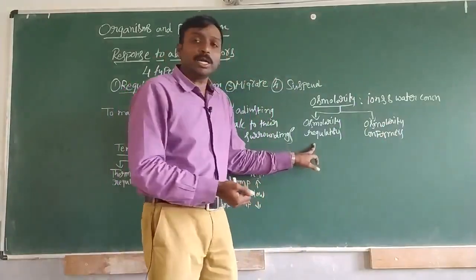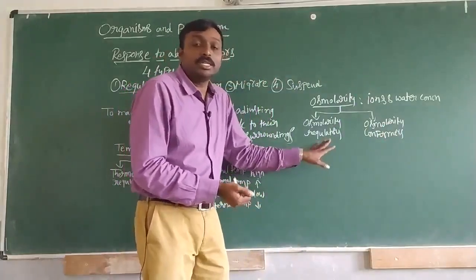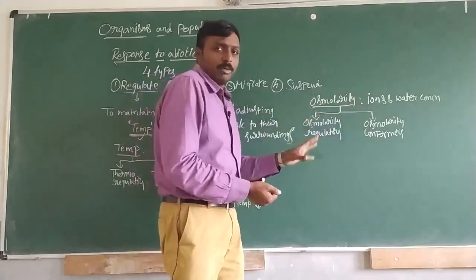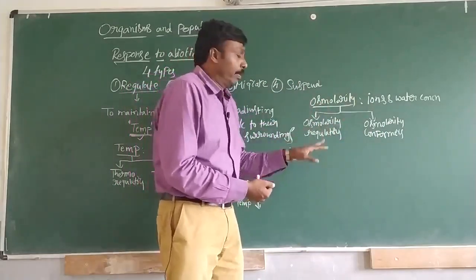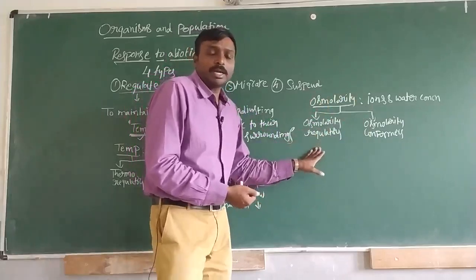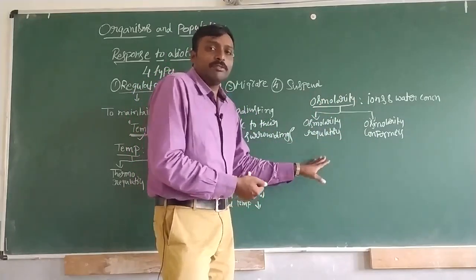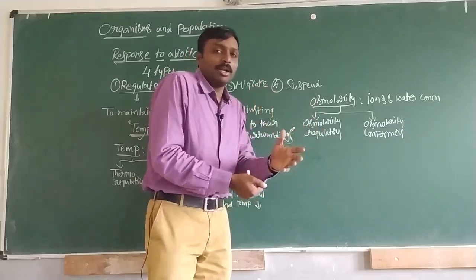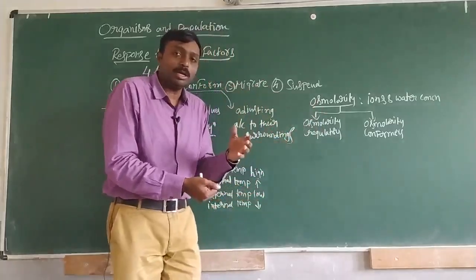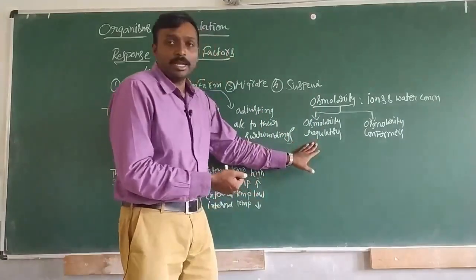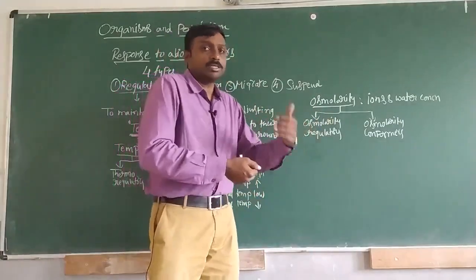First, osmolarity regulators. Here we will majorly be talking about aquatic organisms. Living organisms which fall under this category know very well what levels of ions and water should remain in their body, and they will keep on maintaining those constant values.